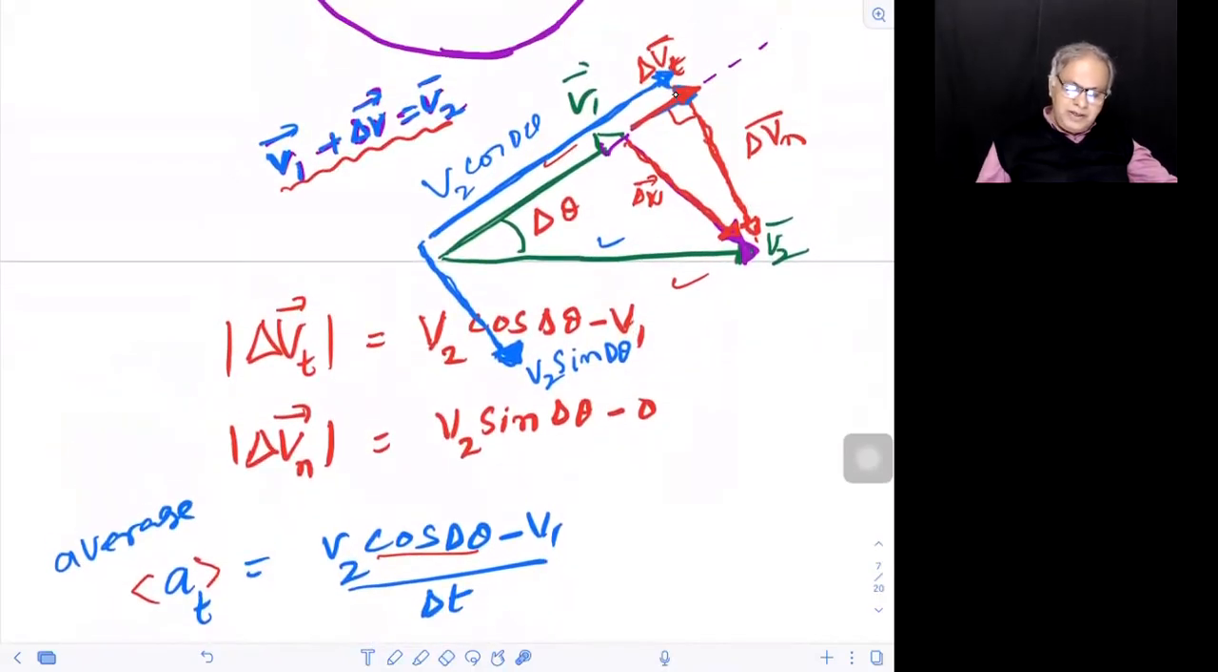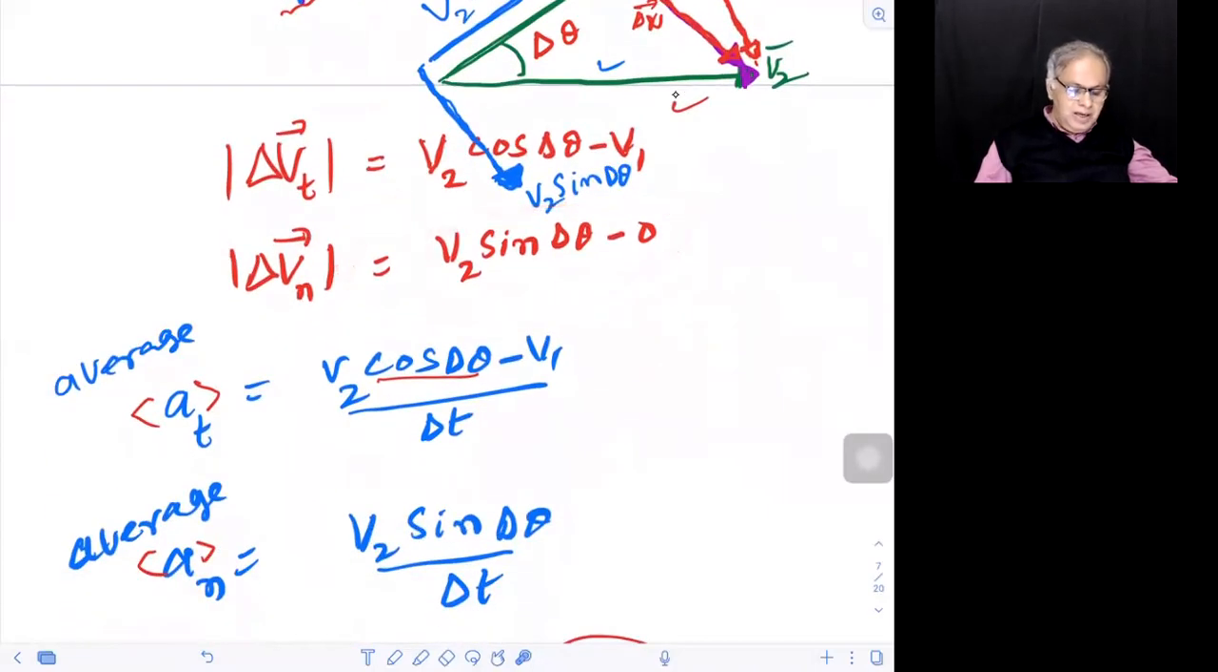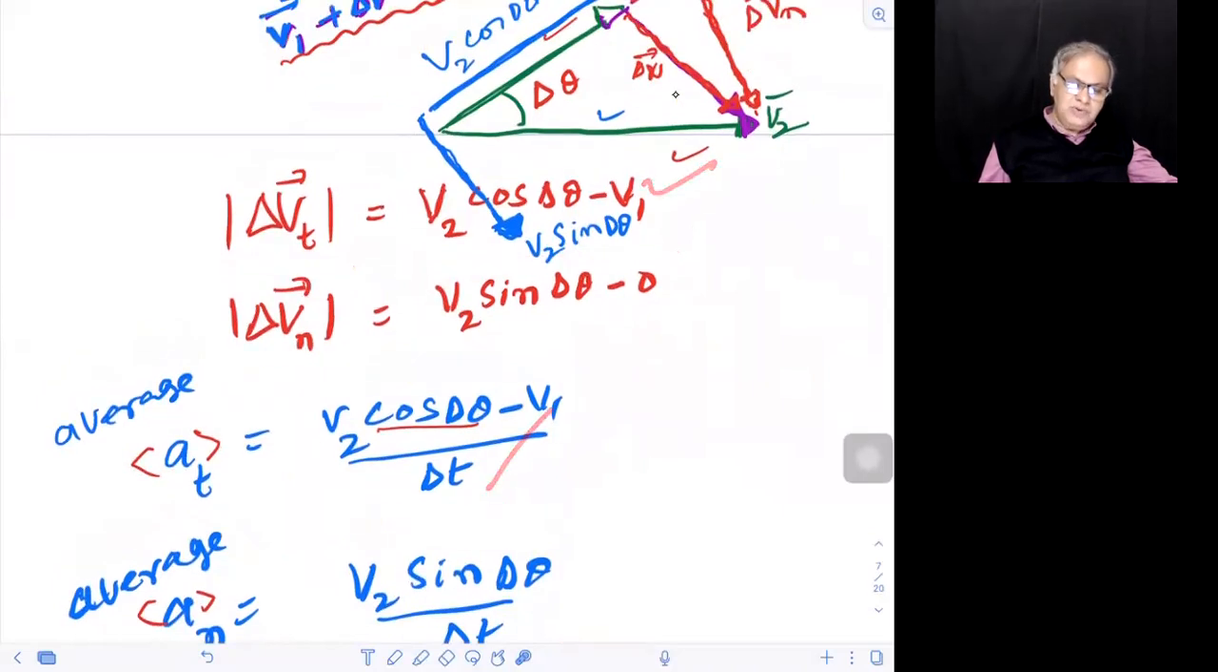Now, we'll take the component of this V2 perpendicular to the initial velocity, which is V2 sine delta theta minus 0. Why? There was no initial velocity in this direction. Therefore, V2 sine delta theta minus 0. So I've got the magnitude of the change which characterizes the direction, which is V2 sine delta theta. So average acceleration in the tangential direction is this change by this time. Do you agree?